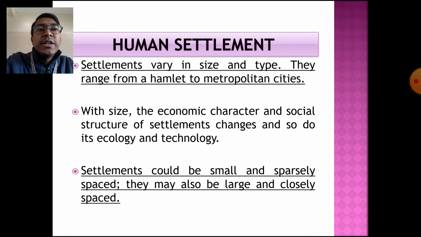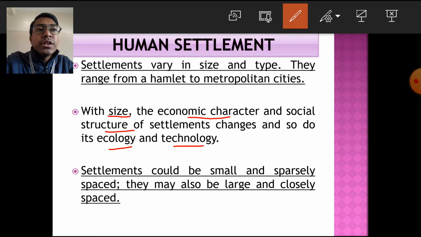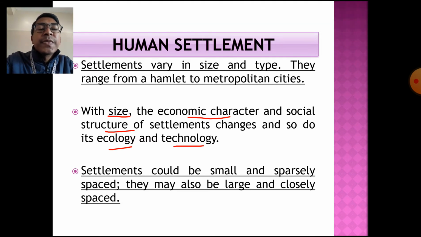Human settlements may vary in type and size, ranging from as small as a hamlet to as big as a metropolitan city. With the size of the settlement, the economic characteristics and social structure change, as well as the ecology, that is the environment, and the technology, depending upon the type and size of the human settlement.